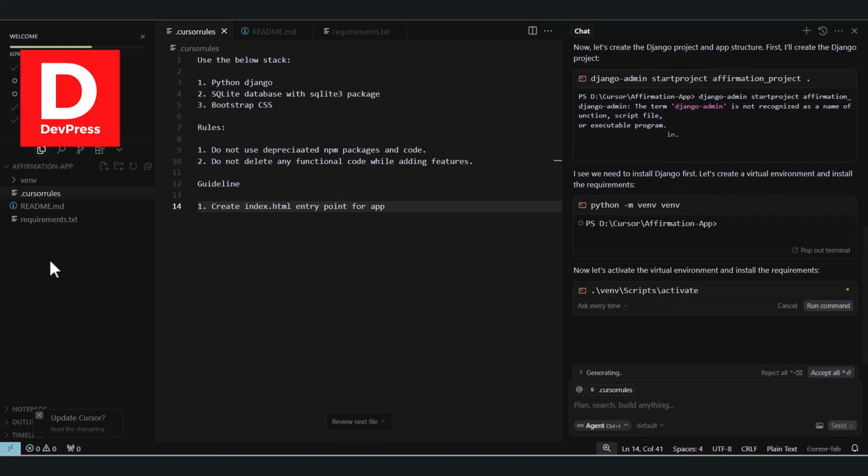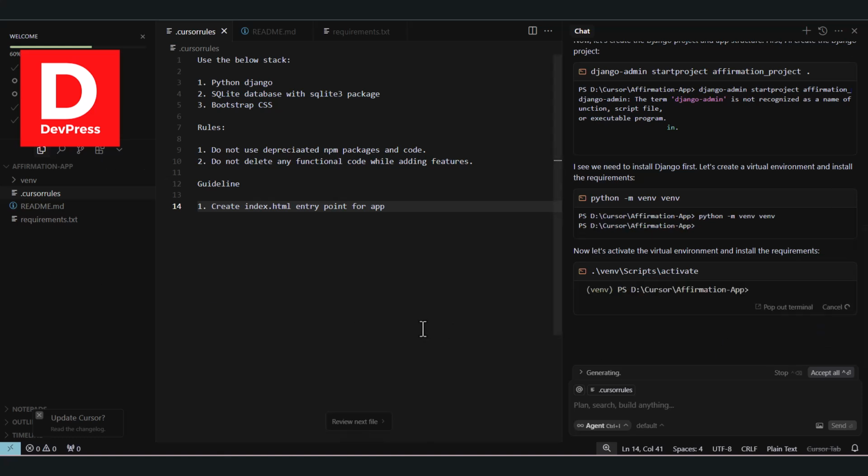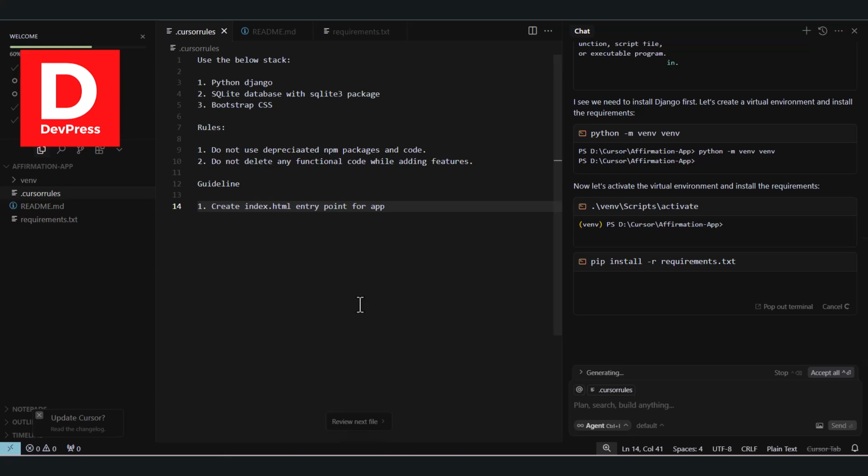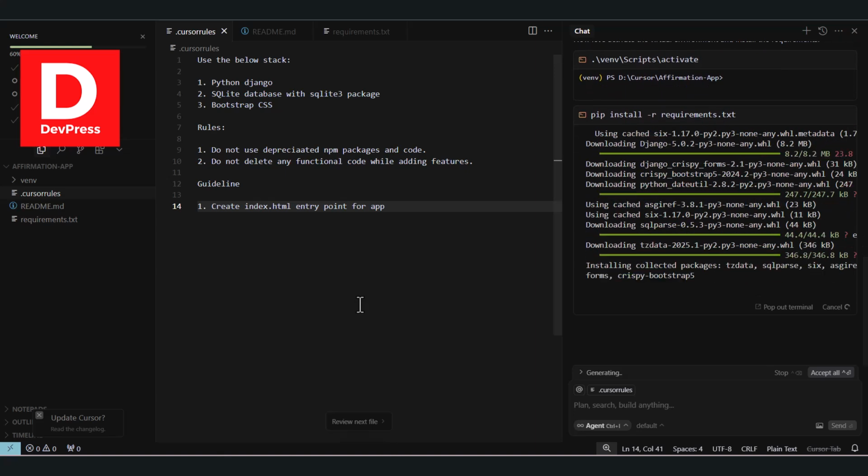As you can see, it is about to create its own scripts, right? Then we will have to set up our requirements, and it is downloading those packages.